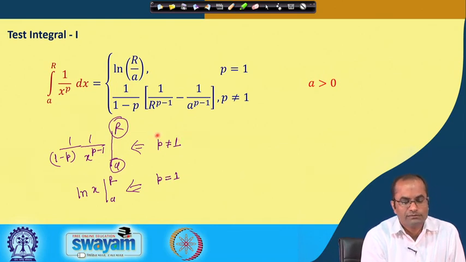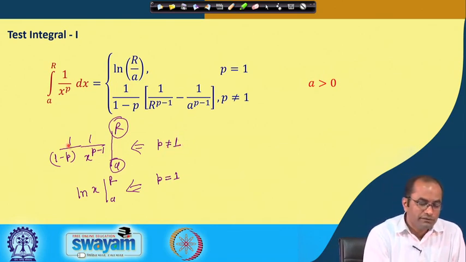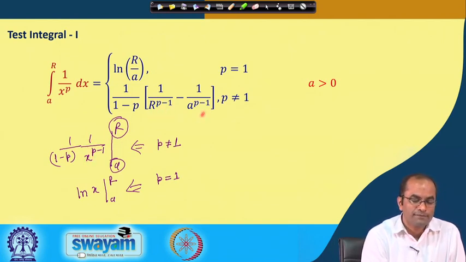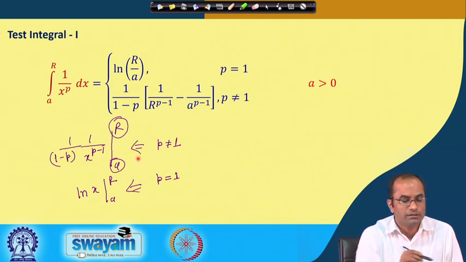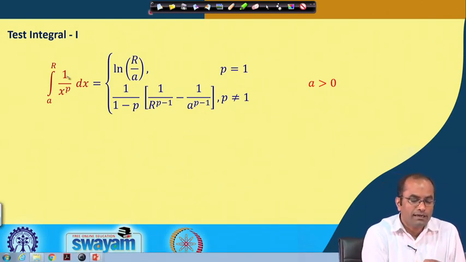In the second case, when p is not equal to 1, we will get 1 over 1 minus p times 1 over x power p minus 1, evaluated at r. So, first 1 over r power p minus 1, and then minus 1 over a power p minus 1. So, these are the integral values from a to r.